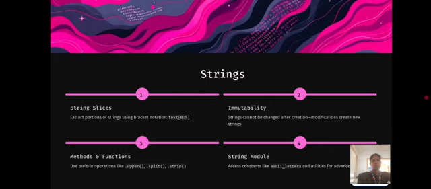The topics on strings are: string slice, immutability, methods and functions, and string module. A string slice refers to extracting portions of strings using bracket notation. And then immutability. Immutability refers to strings that cannot be changed after creation; modification creates new strings. And third one, methods and functions. Methods and functions refer to using built-in operations like the upper function, split function and then strip function. And fourth one, string module. String module refers to accessing contents like ascii letters.